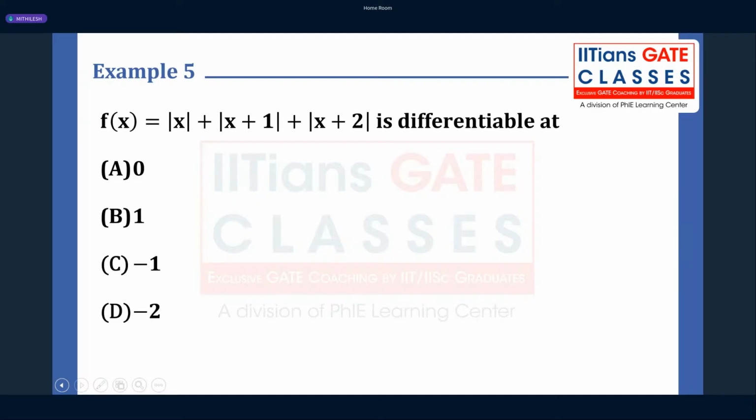I'll repeat the question. Out of these 4 options, 0, 1, minus 1, and minus 2, at which point is the function differentiable?